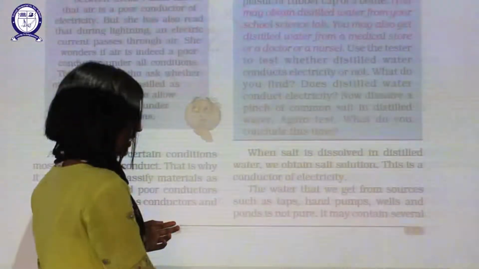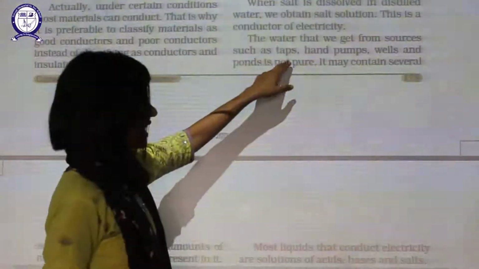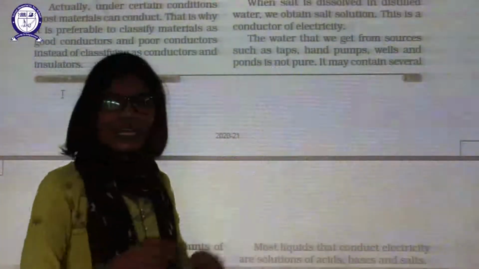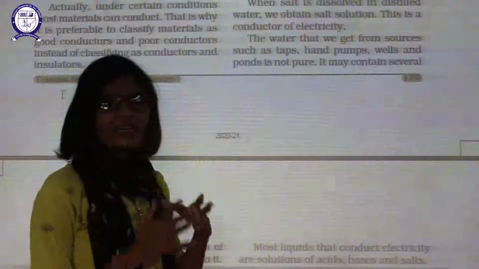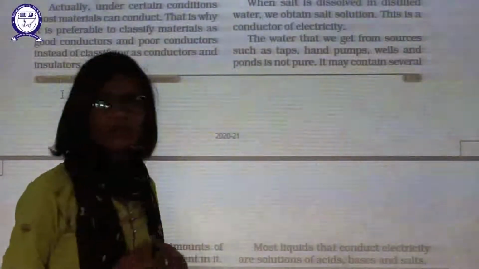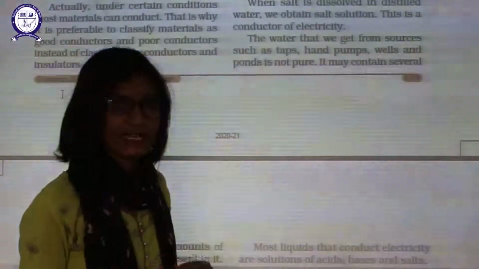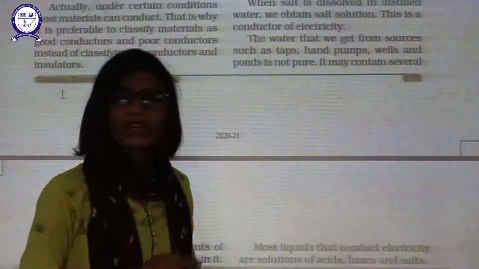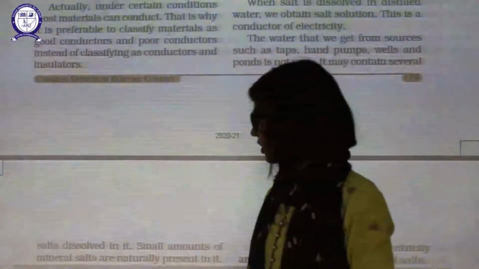Okay. Now, the water that we get from sources such as tap, hand pump, well and ponds, they are not pure. Here purity means something is dissolved in that. Okay, according to science, anything is pure when no solute is there in the solvent. But all those things carry solute in the form of salt or minerals. That's why they are not pure according to science. Okay, not according to your convenient English. In science, pure means the solvent does not have any kind of solute. Okay, it may contain several salts dissolved in it.